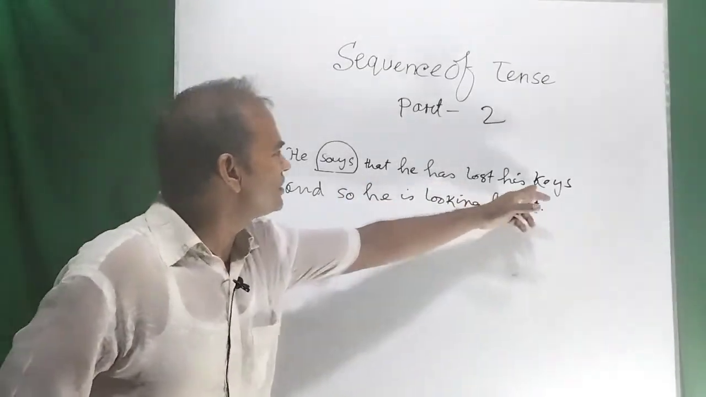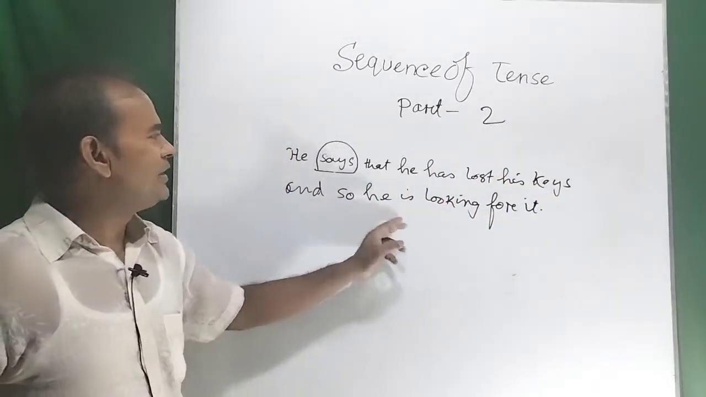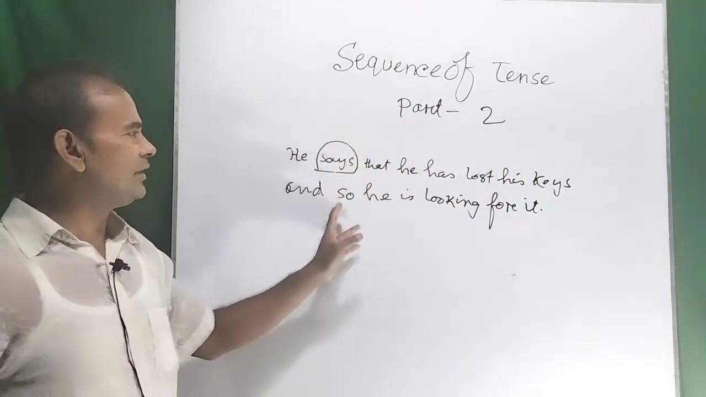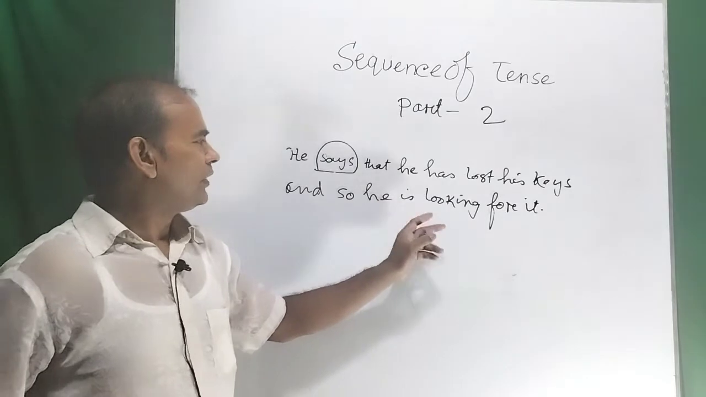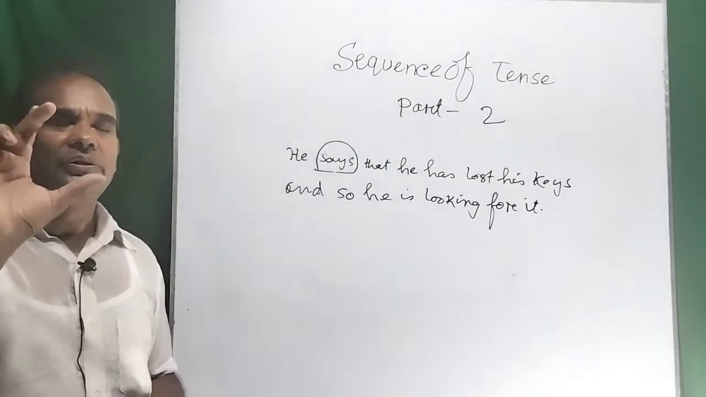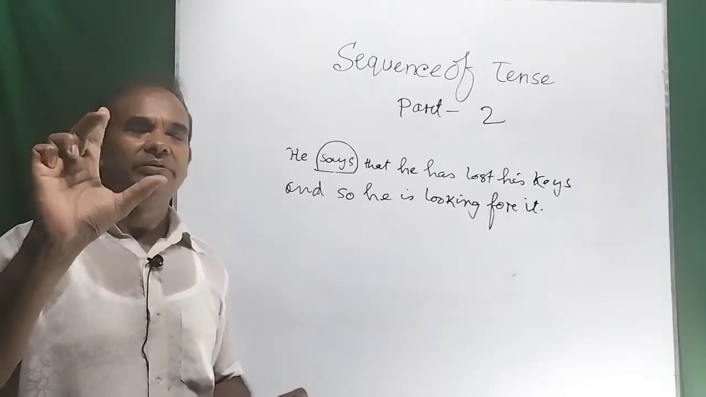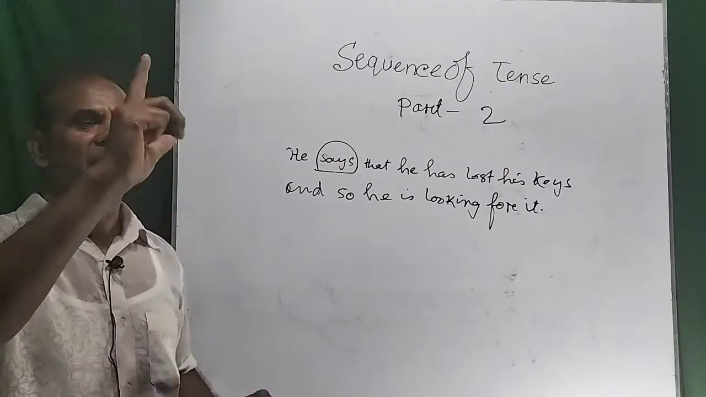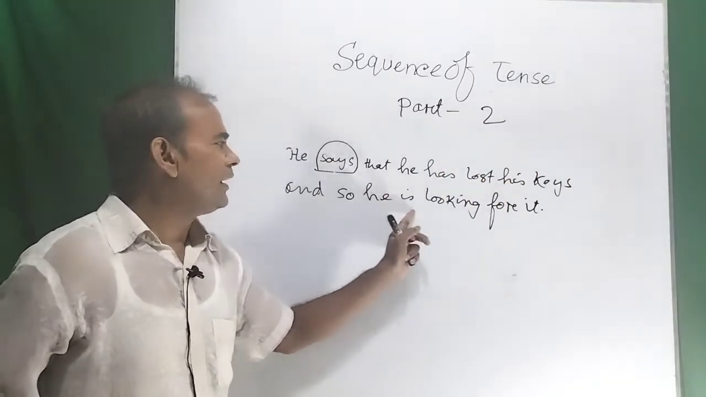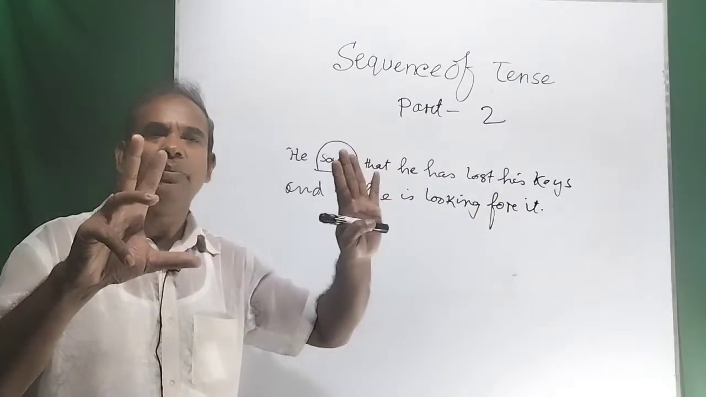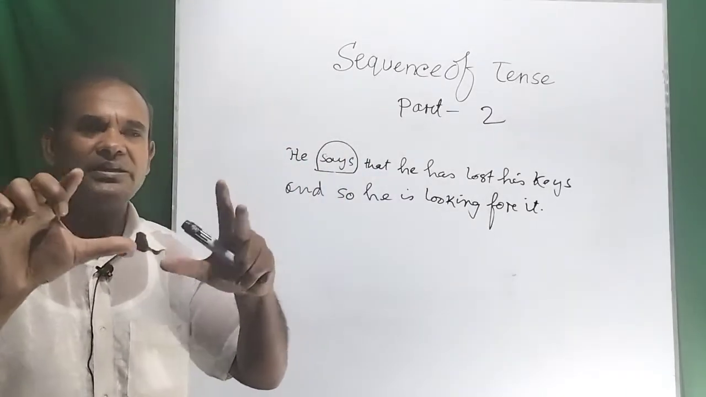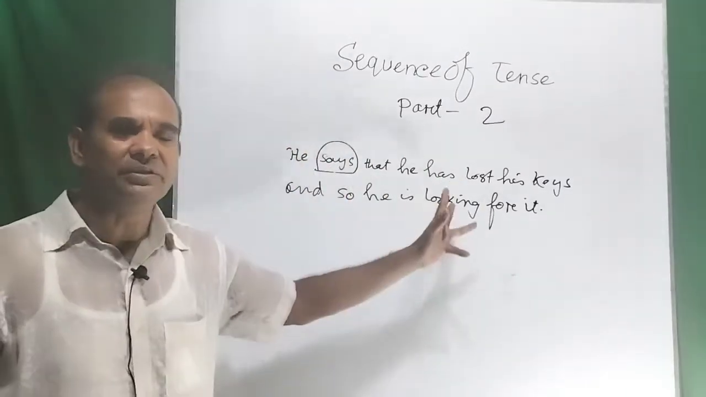Suppose he has lost his keys, and so he is looking for it. If you see that somebody has lost something, there must be a reality that he is looking for that. So he has lost his keys, and so he is looking for it. This is really relevant. This is really identical. This is the reality.